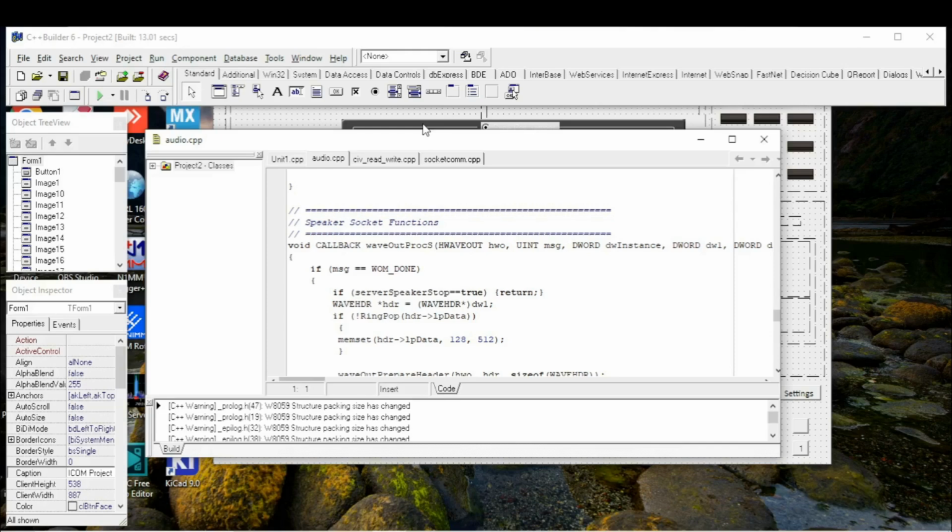I will show you this function in the socket CPP file. So we fill in the ring buffer from the UDP port, and at the same time we read from this buffer to send data to the speaker.